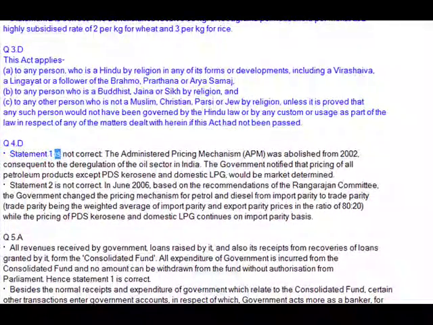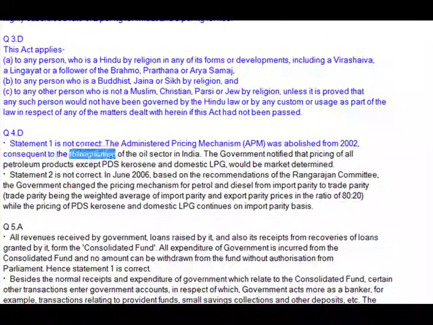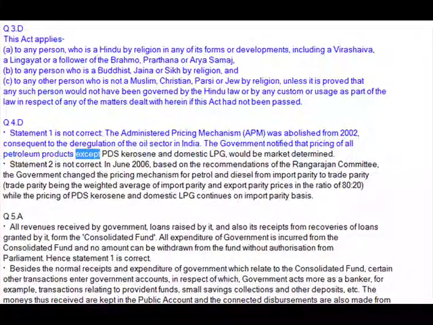Q4. D. Statement 1 is not correct. The Administered Pricing Mechanism (APM) was abolished from 2002, consequent to the deregulation of the oil sector in India. The government notified that pricing of all petroleum products except PDS kerosene and domestic LPG would be market determined.